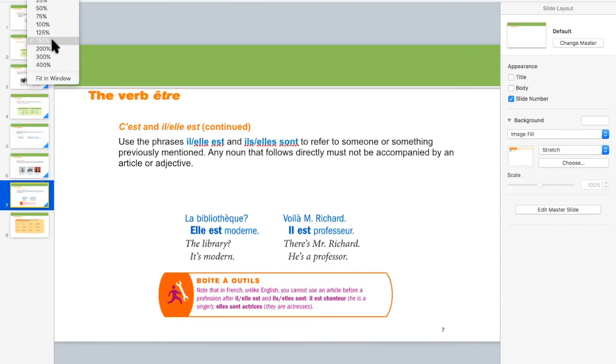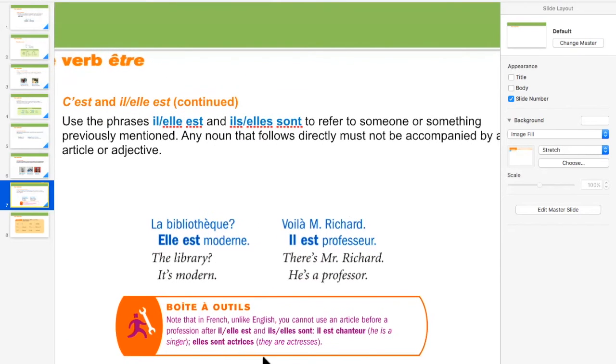I'm just increasing the size so that you can look at this in detail. So this is boîte à outils, which means toolbox in French. This is a little more explanation. You know that in French, unlike English, you cannot use an article before a profession. So you will not say, for example, he is a doctor, he is a singer. We will not use the article as per French formation.